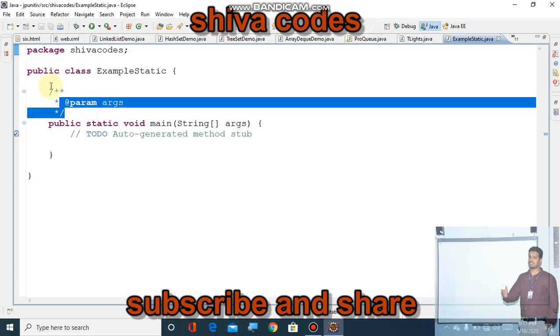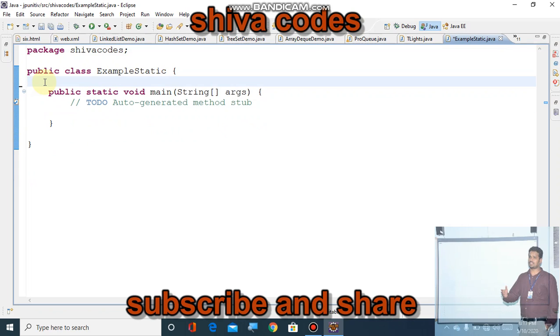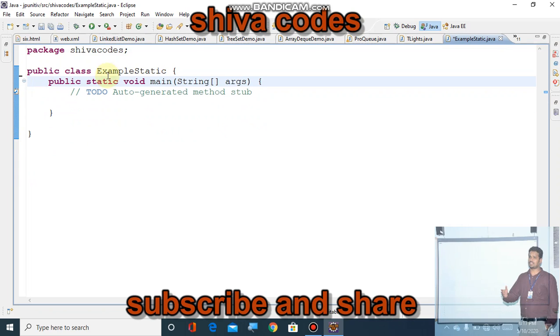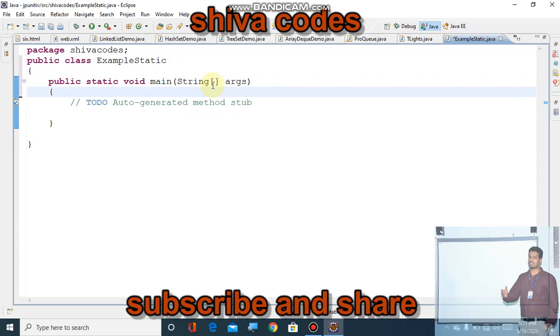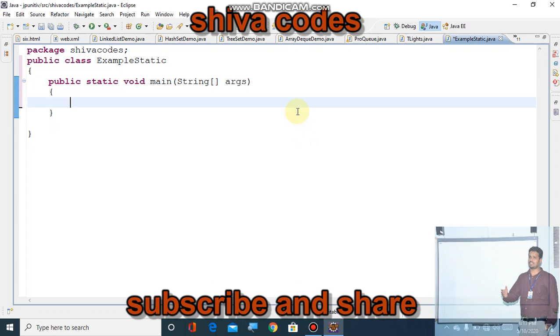See students, the static keyword is very important. So what is the use of the static keyword? Static methods and static variables you can access anywhere in the program, anywhere in this Eclipse.